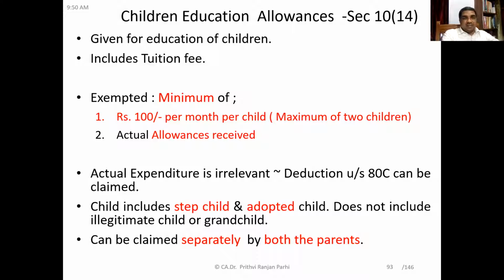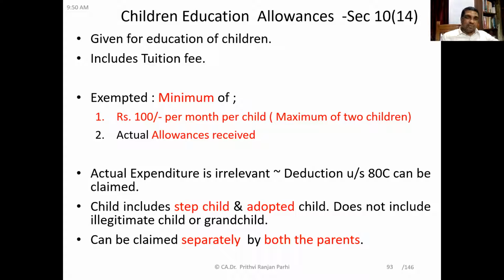And here, when we talk about child, maximum 2 children, here child includes stepchild and adopted child. But it doesn't include an illegitimate child or a grandchild. And this can be claimed separately by both the parents. Father can claim, mother can also.